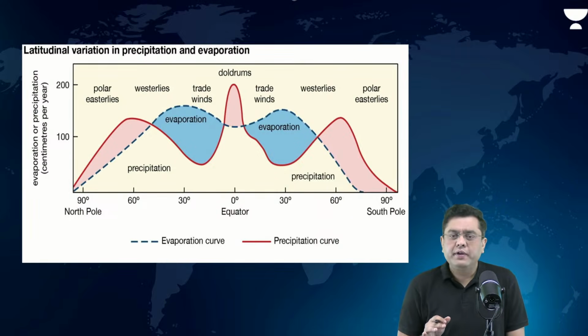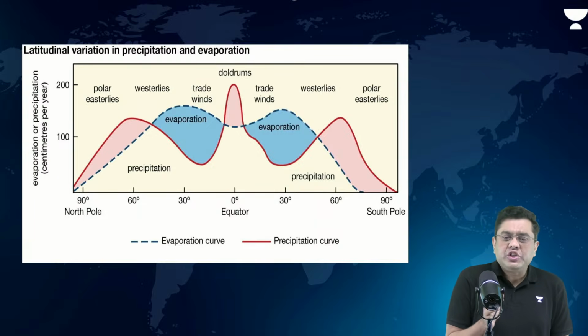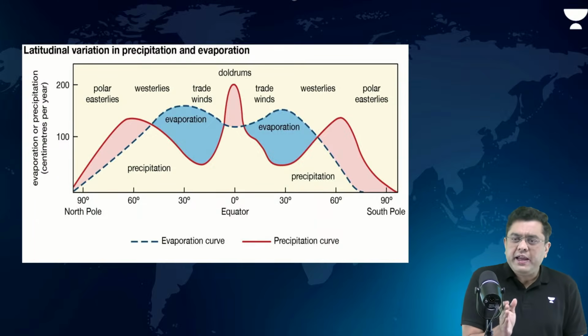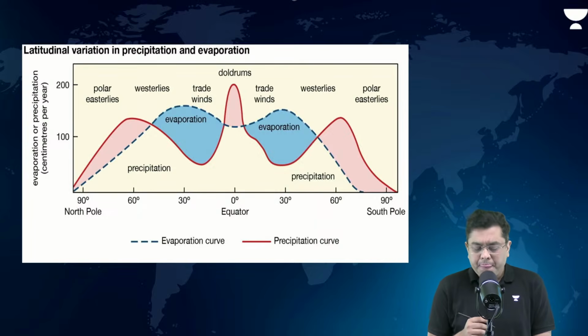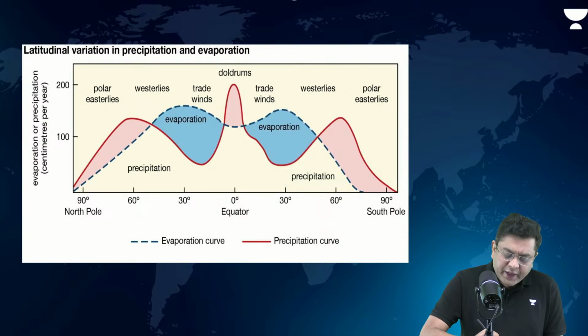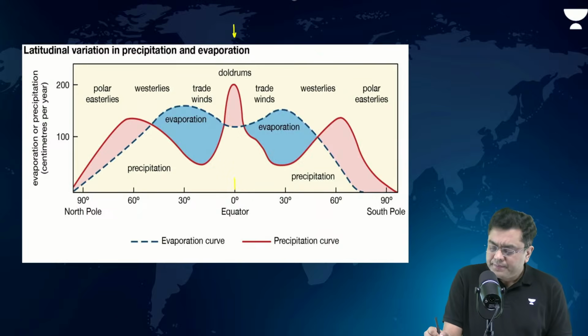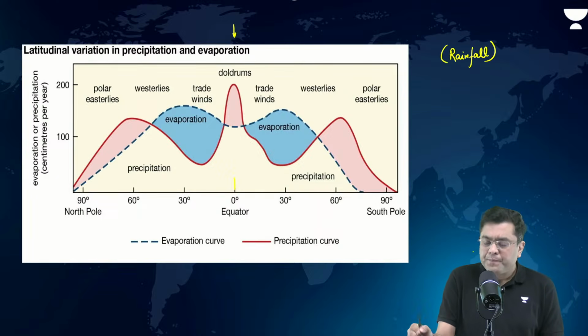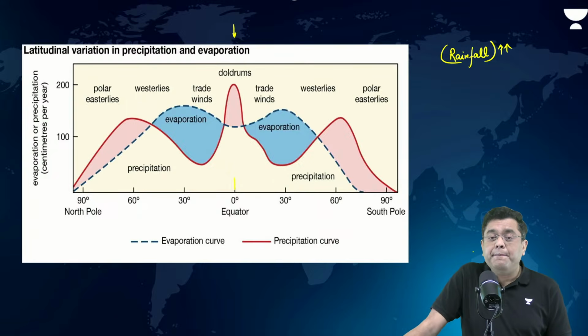Observe this. If you observe this mapping, this is the graph which indicates the rainfall and evaporation distribution from the equator to the polar region. Red line indicates rainfall, blue line indicates evaporation. If you observe the region of equator, rainfall is high. Evaporation is also there, but evaporation is comparatively less.